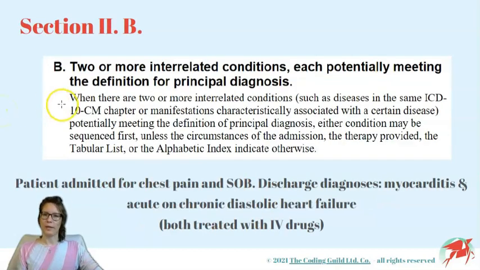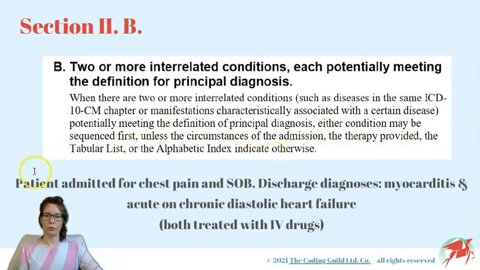Guideline B. When there are two or more interrelated conditions, such as diseases in the same ICD-CM chapter or manifestations characteristically associated with a certain disease, potentially meeting the definition of principal diagnosis, either condition may be sequenced first, unless the circumstances of the admission, the therapy provided, the tabular list, or the alphabetic index indicate otherwise.